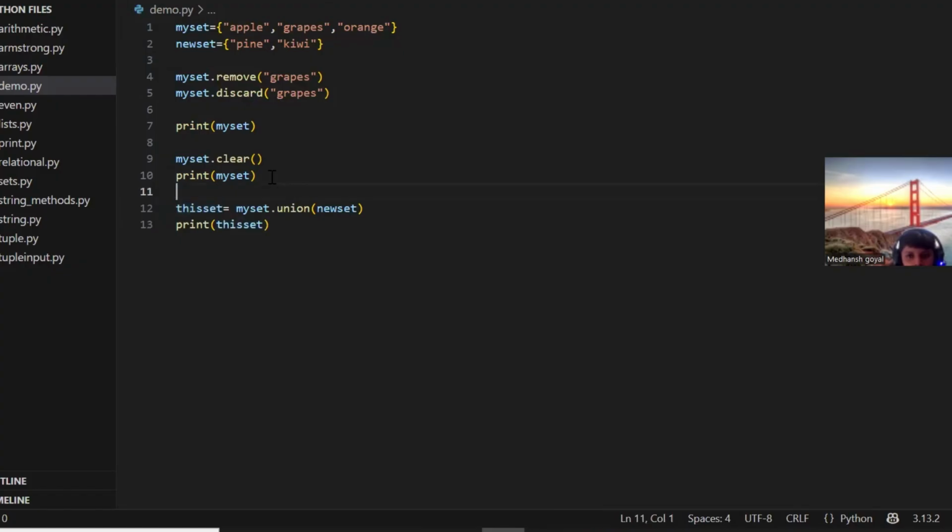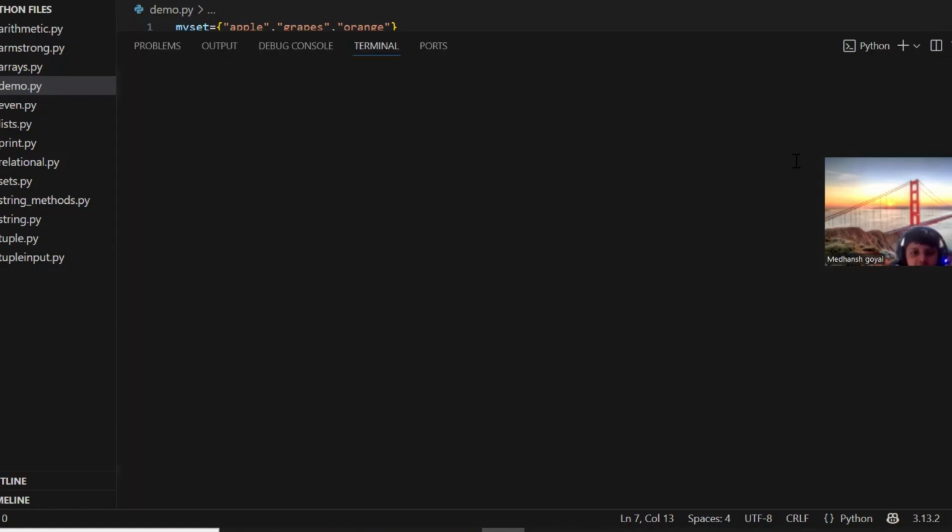Okay, why is it giving me only the last set? Because I have used the clear method. I'm emptying everything in the set. That's why it's giving only the new set names. I need to delete this clear method. It is always clearing the set. Now it will merge.